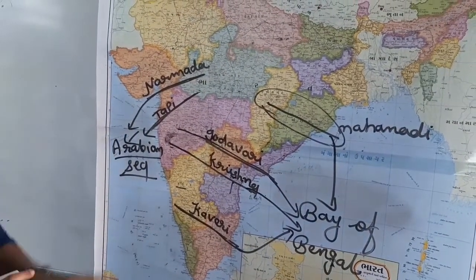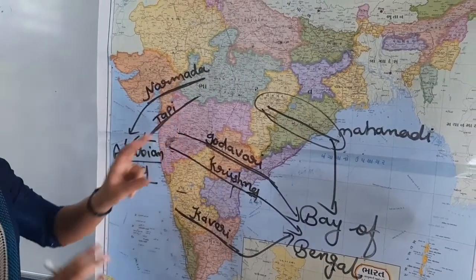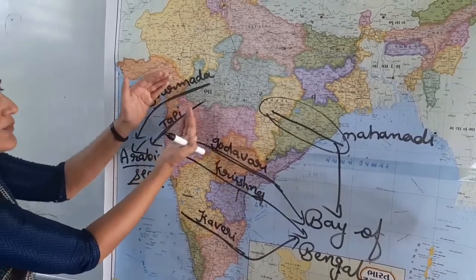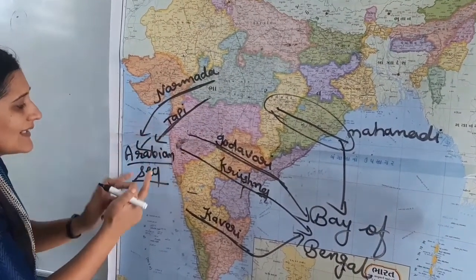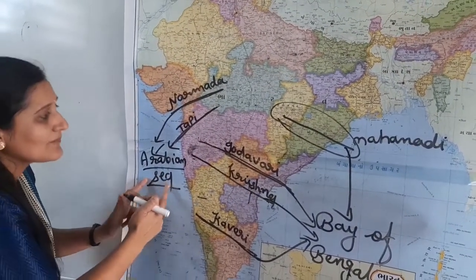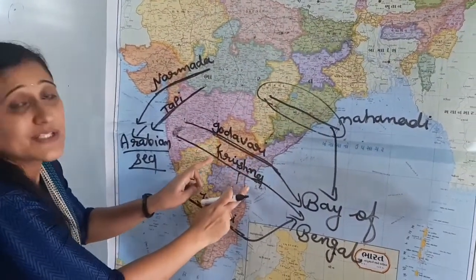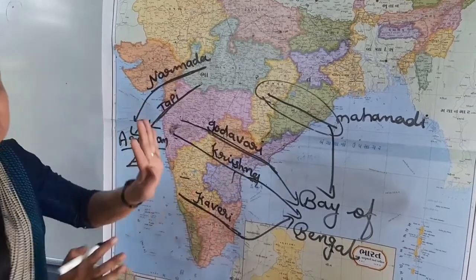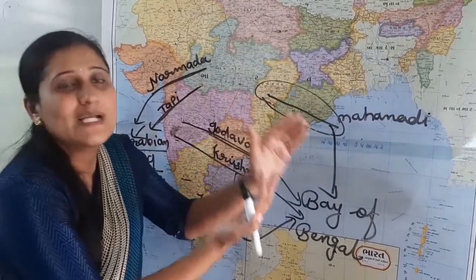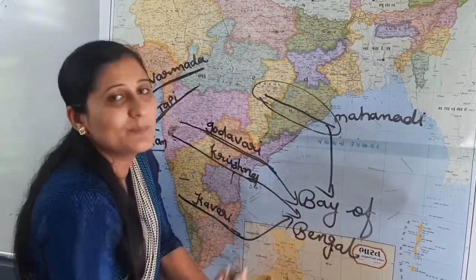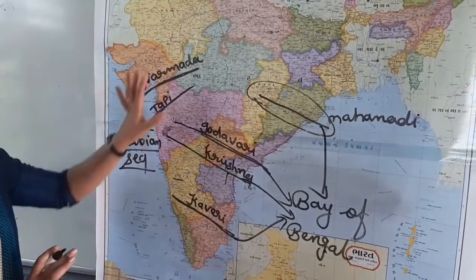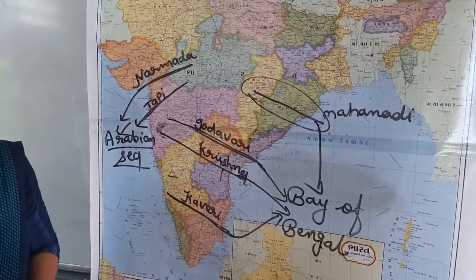It means Narmada and Tapi, these two rivers, flow to the west side, that's why they meet the Arabian Sea, and Mahanadi, Godavari, Krishna and Kaveri, these four rivers, flow to the east side, that's why they meet the Bay of Bengal, right? Only six main peninsular rivers.